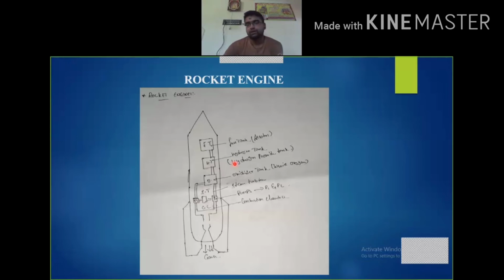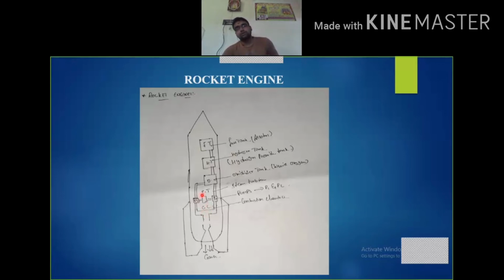Okay, now let's discuss the working of the rocket engine. The pumps P1 and P2 are provided with power with the help of the steam turbine. These pumps P1 and P2 pump the fuel and liquid oxygen to the combustion chamber. Here the combustion takes place.